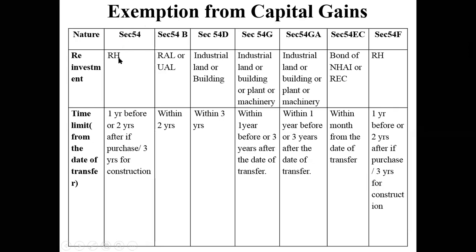If I don't invest this money into a residential house, if I invest in some other assets, then I will not be eligible to claim exemptions. That is what the condition says. So here, reinvestment has to happen in a residential house only.